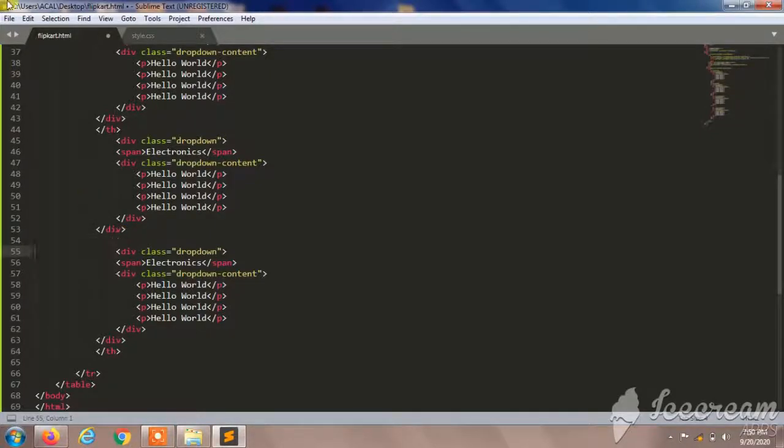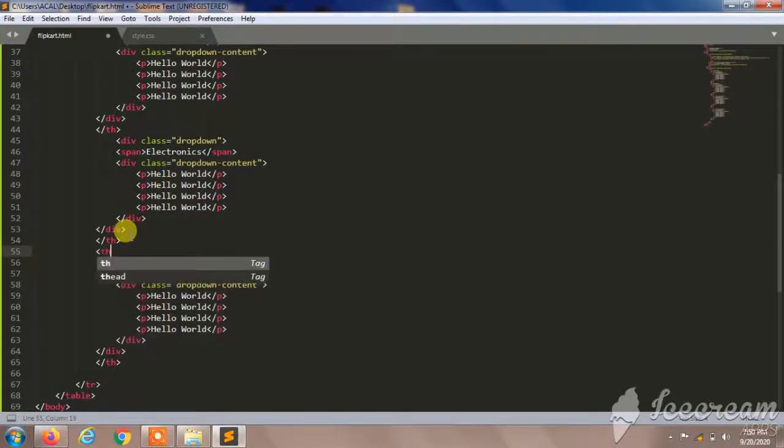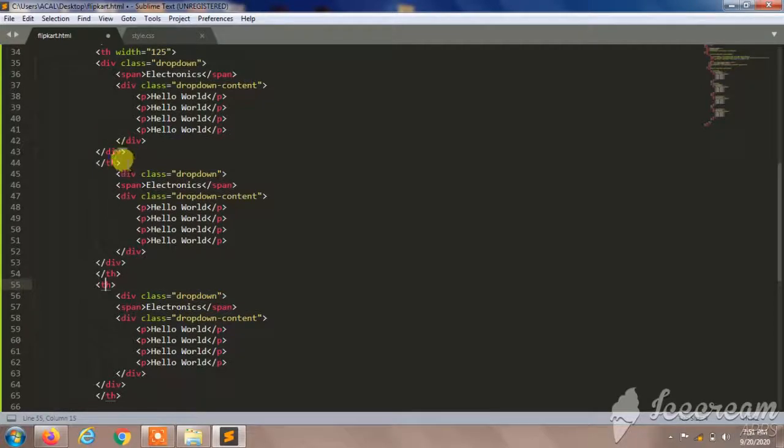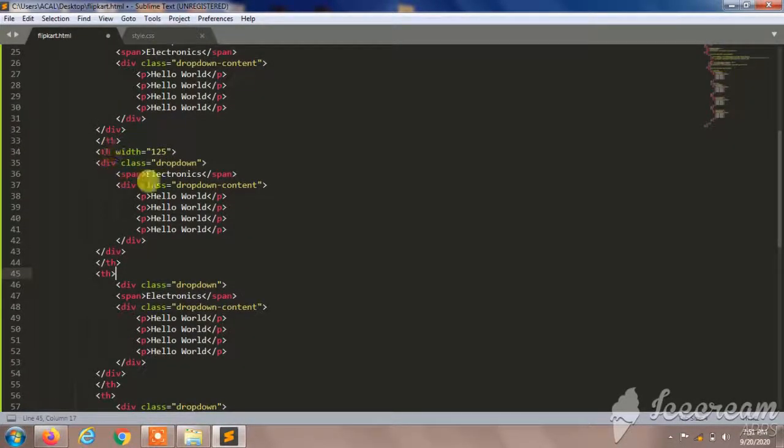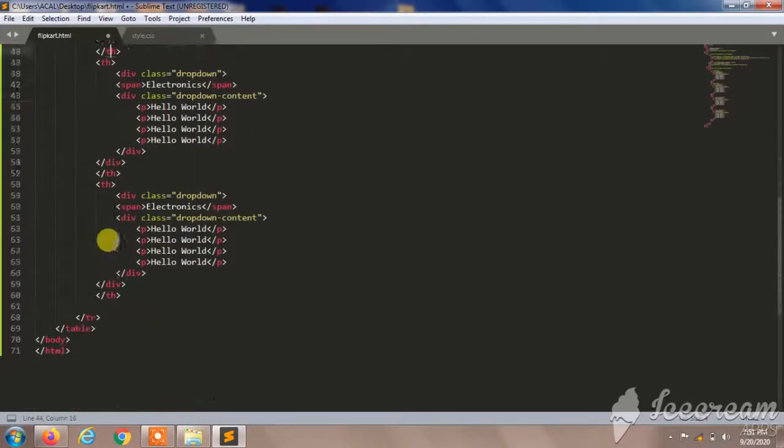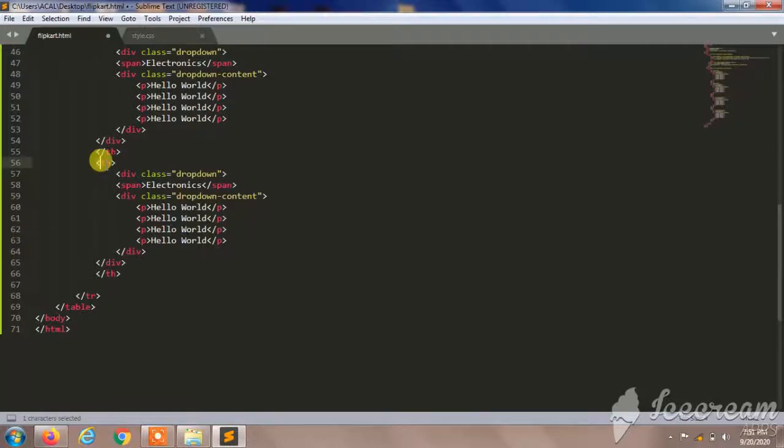I'll remove this tr, and I'll give here width th, and in that you can copy this first code which we gave for electronics, so it will be easy. 12.5 and copy 8 times.